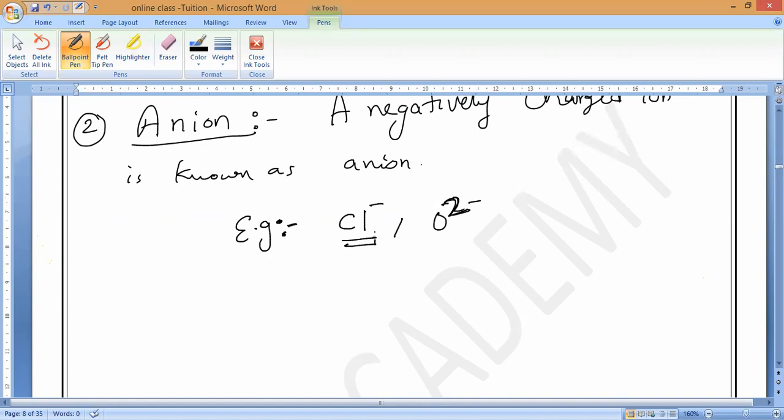What should you call it, guys? Don't say chlorine ion. Chloride ion. And what is this called? Not oxygen ion. Oxide ion. So anions will form by what? By the gain of one or more electrons.